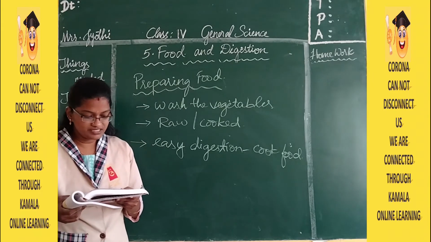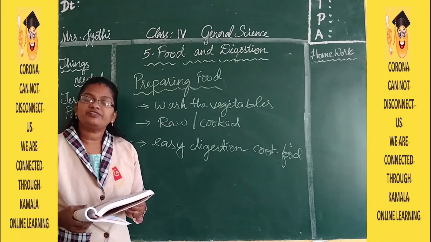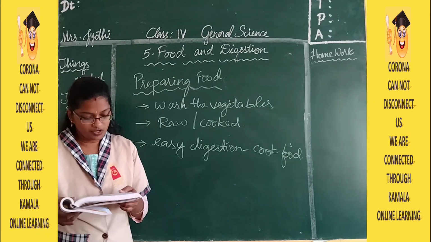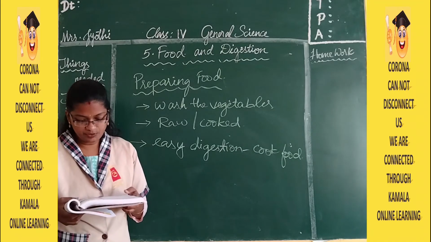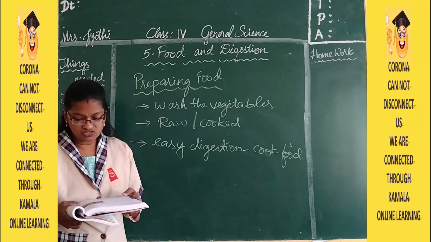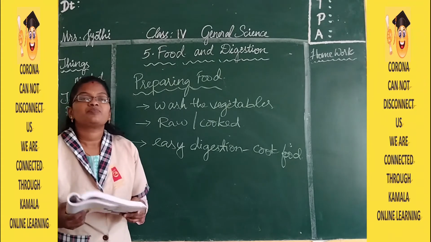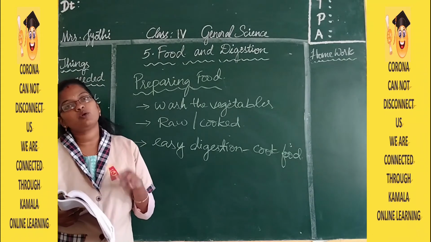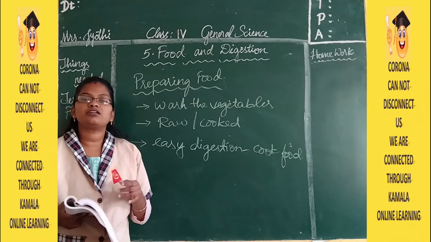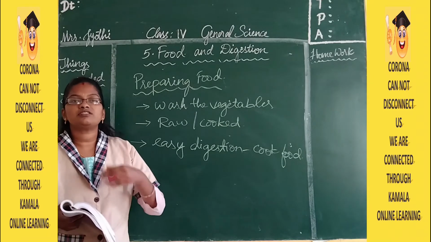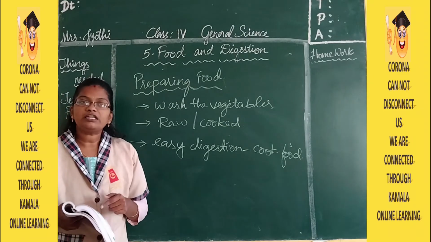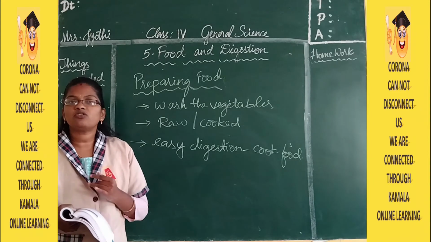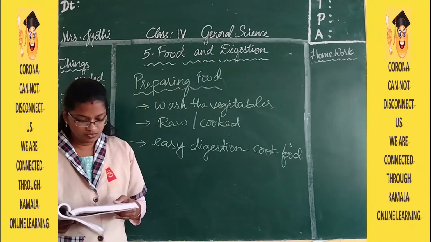Rice and pulses are boiled in water. Some vegetables such as potatoes, cauliflower and brinjal are roasted, that is, we fry them in the oil. Potatoes we boil and eat, and we roast them, we deep fry them. So in several ways we use it. And cauliflower, brinjal and the remaining vegetables, we roast in the oil.